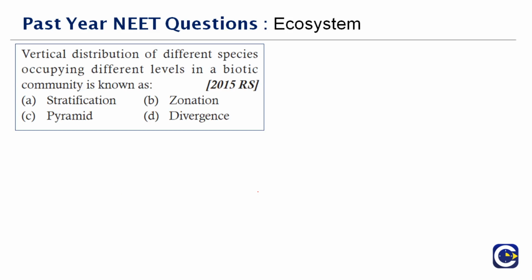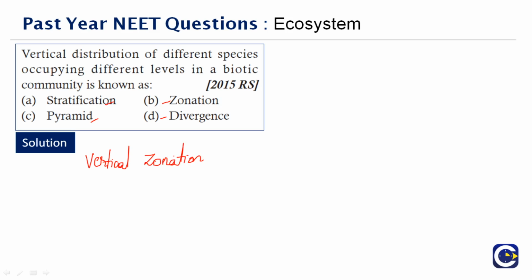Next question here. Vertical distribution of different species occupying different levels in the biotic community is known as dash. You have 4 options here: zonation, divergence, stratification and pyramid. Here they are asking about the distribution of different species occupying different levels in the biotic community. This definition goes well for stratification. It is the occurrence of vertical zonation in the ecosystem and indicates the presence of favorable environmental conditions.